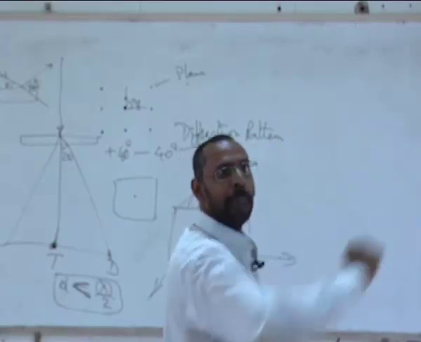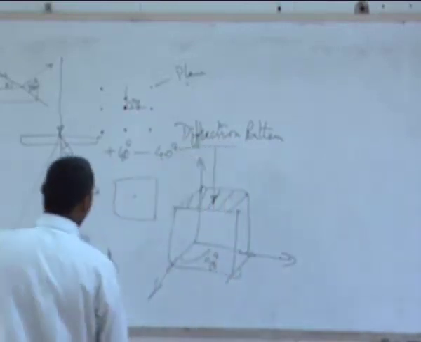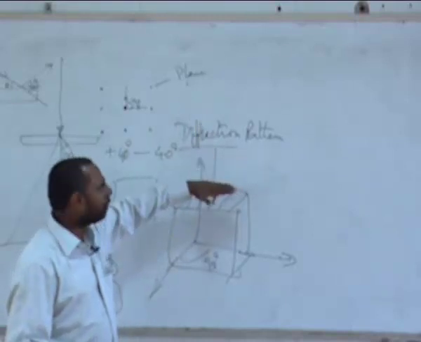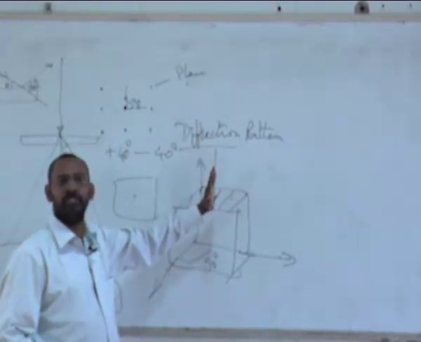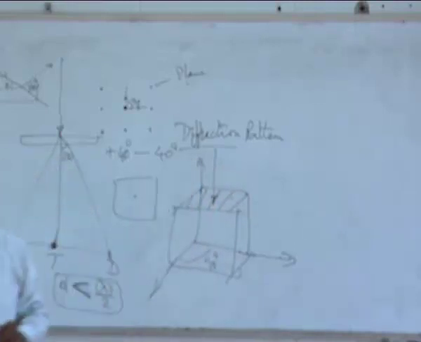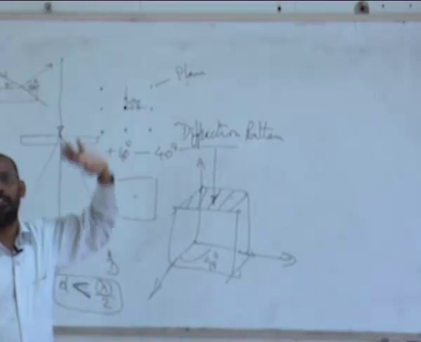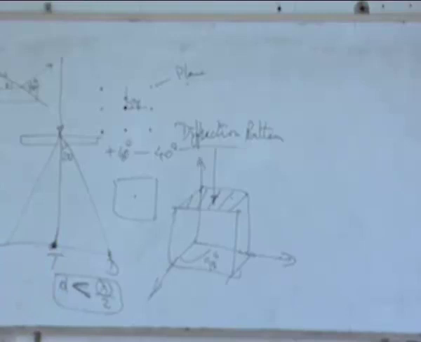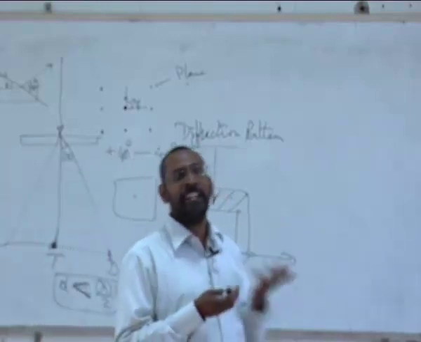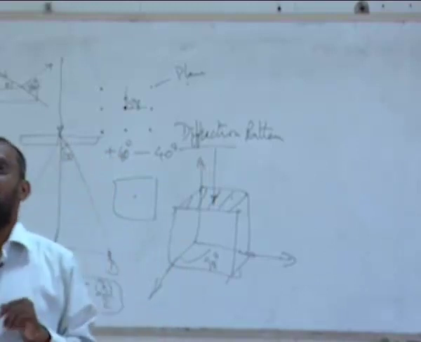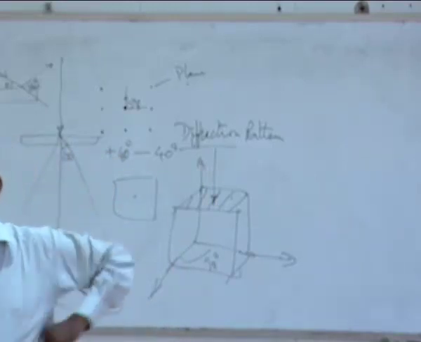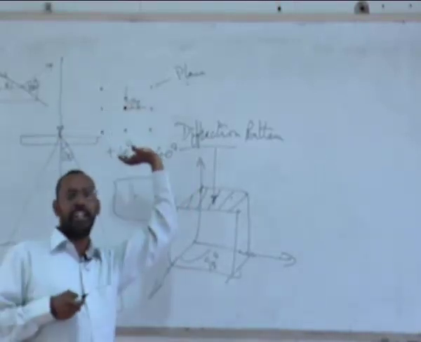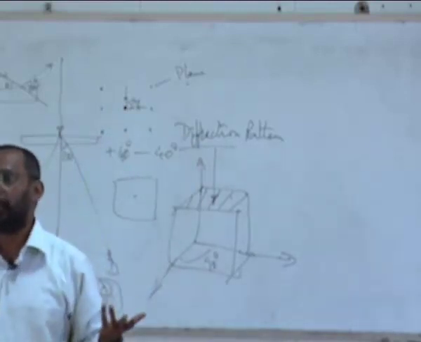When I am tilting, what's happening? What's happening is the plane which is perpendicular to this particular beam, because the beam is fixed, is going to change. And the moment the plane which is perpendicular to the beam is going to change, my diffraction pattern is going to change. Depending on which plane is perpendicular to the beam, the diffraction patterns keep changing. And in case I am able to have a 90-degree rotation possible in my sample, which is a little difficult, if I can do that, then what I see is again after rotating the sample by 90 degrees, I will once again get a four-fold diffraction pattern.